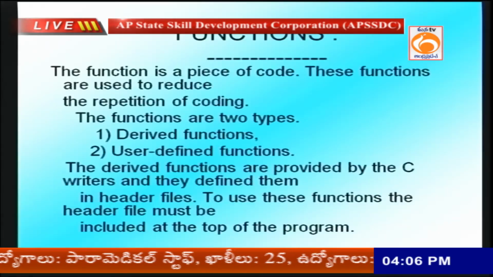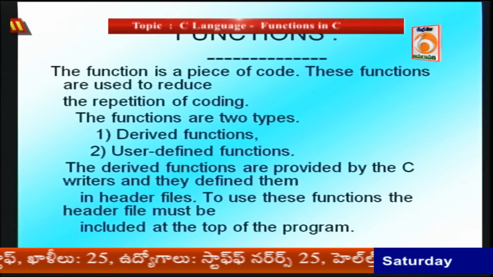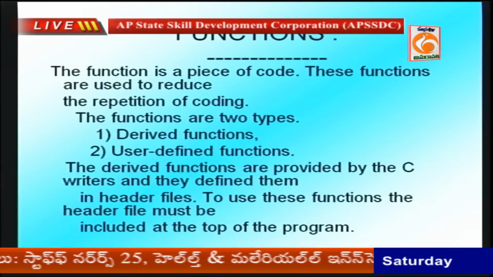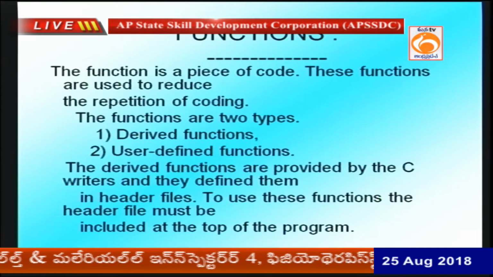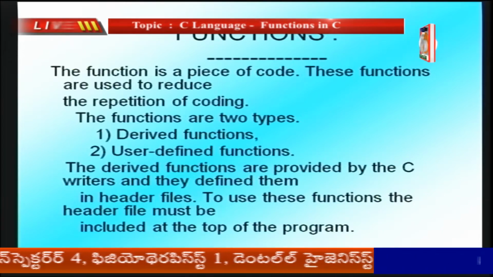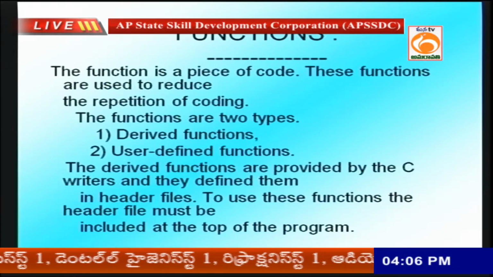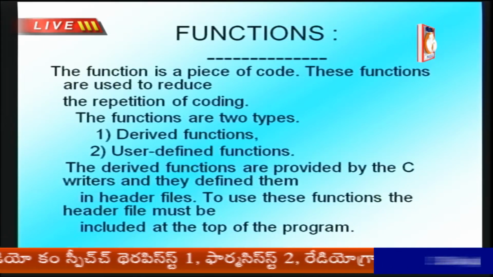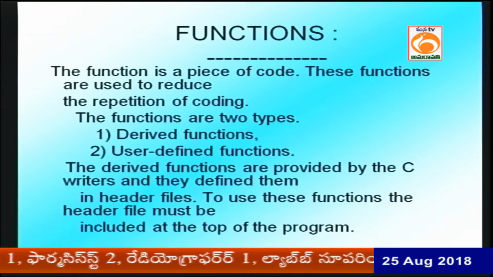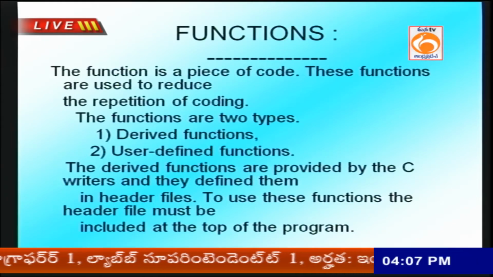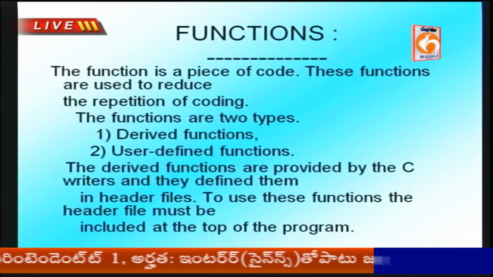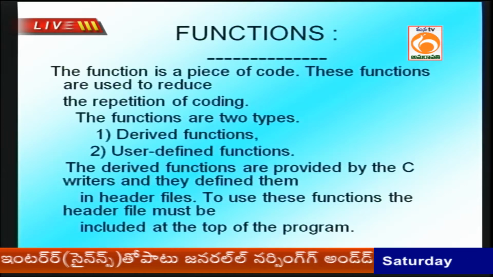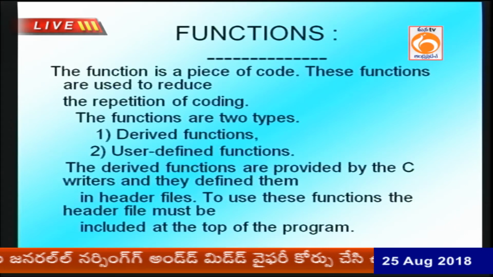A function is a named block, or a set of code executed with a single name. What is meant by a function? A function is a named block or a set of code that can be compiled with a single name. A function is also called a self-contained block. What is meant by a self-contained block? With some name, a set of code can be compiled at once; that is called a function.